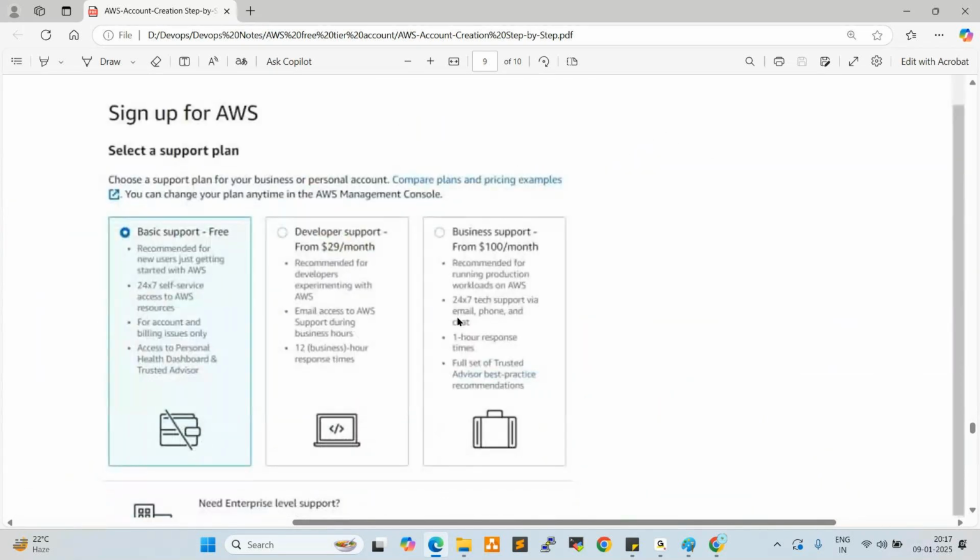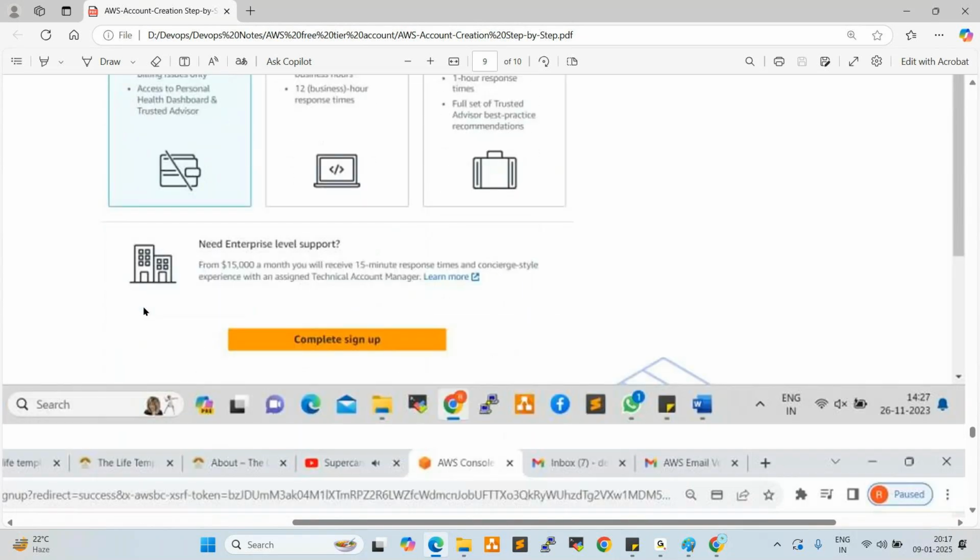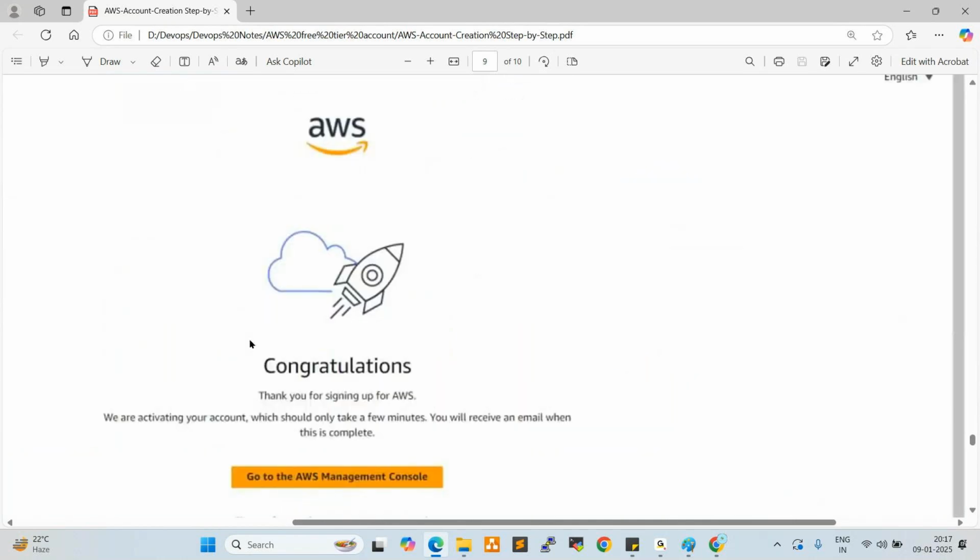After that, see here, next page. So here three options are available. Basic support, which is free. Developer support is not free of cost. Business support is not free of cost, right? So better you can select the basic one only, basic support only, which is free. So after that, click on complete sign up. Once you click on complete sign up, you will get this message. So congratulations, thank you for signing up for AWS.